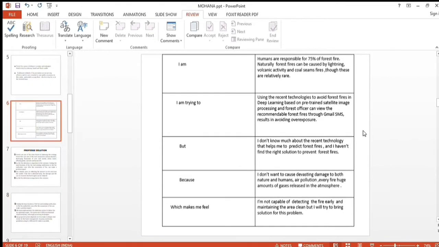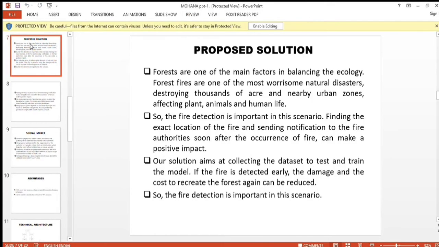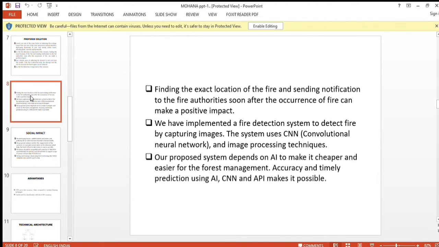Now Nandini will take over the proposal segment. Let's look at the proposed solution. Fire detection helps to find the exact location and then send a notification to the fire authorities. If it is done early, the damage can be reduced. Fire can be detected from captured images, using CNN and image processing techniques that depend on AI to make it cheaper and easier.